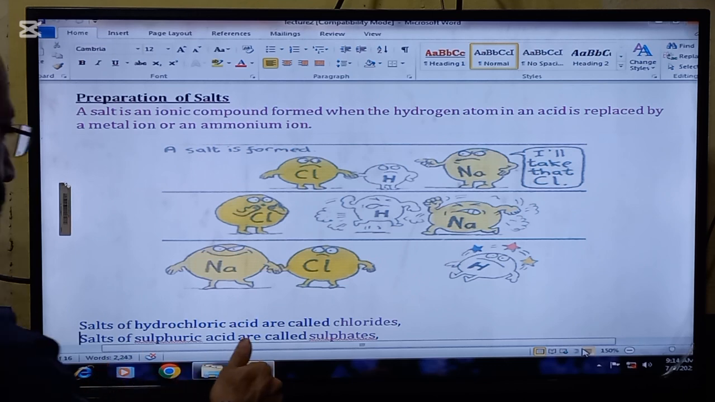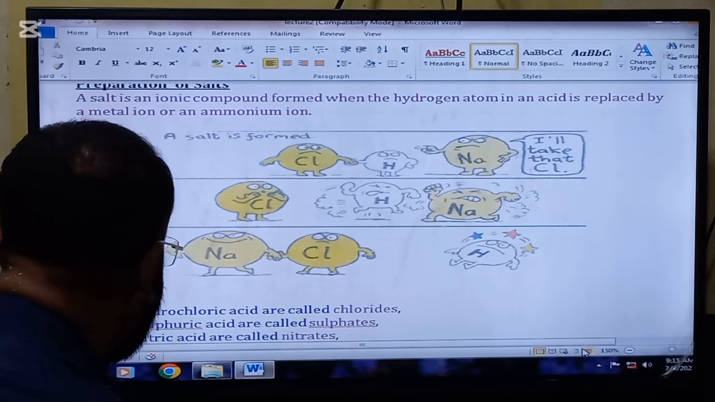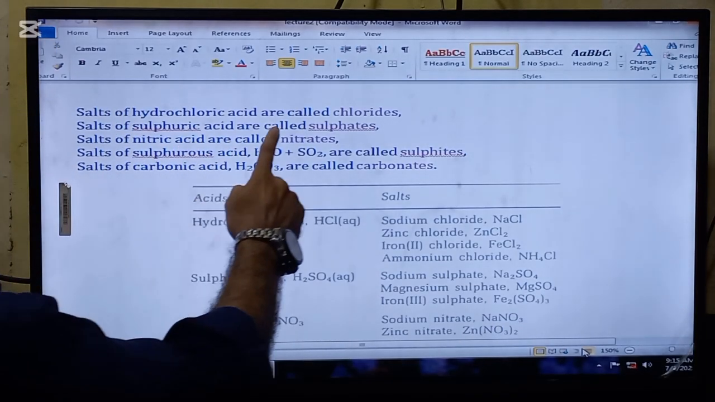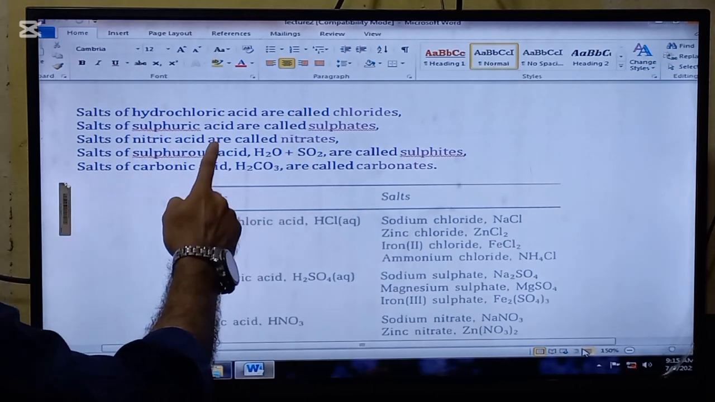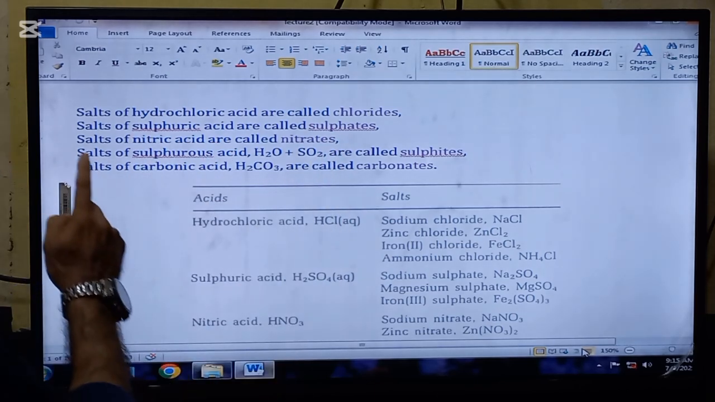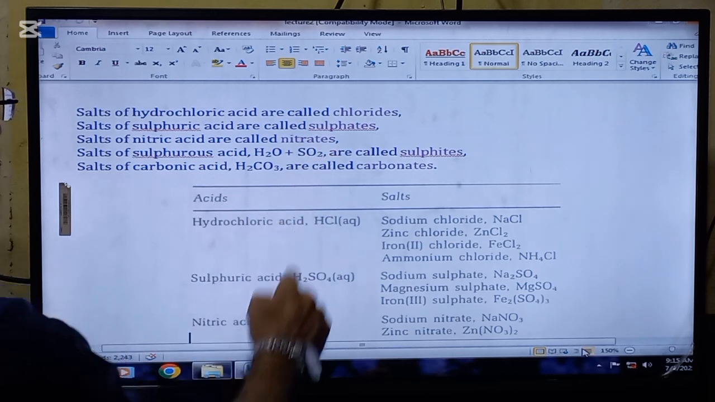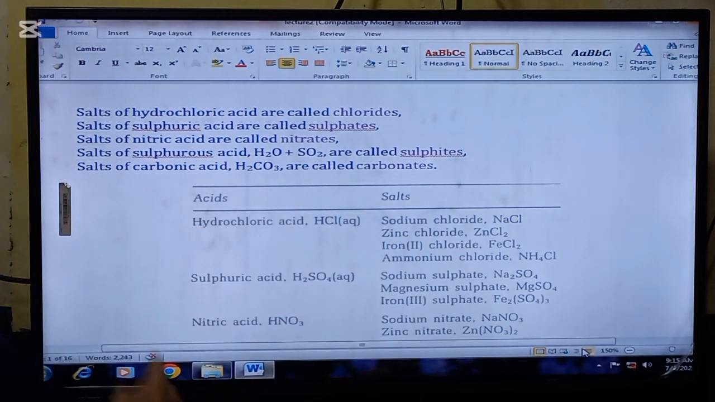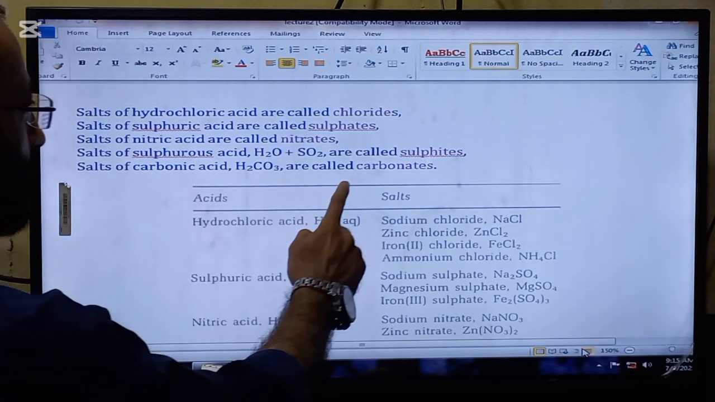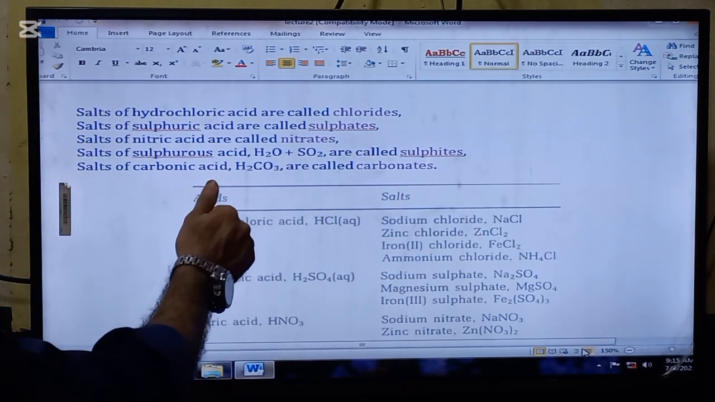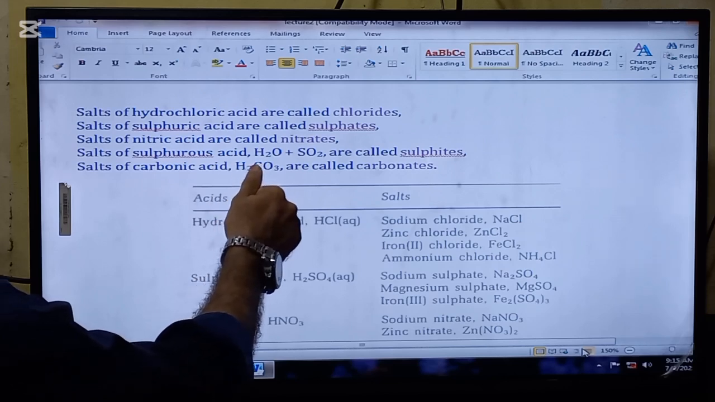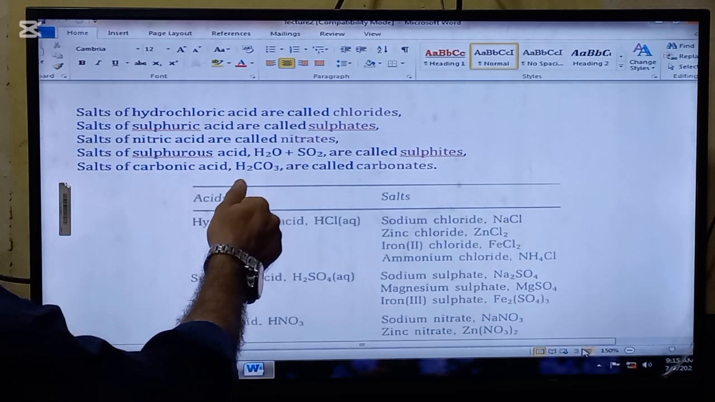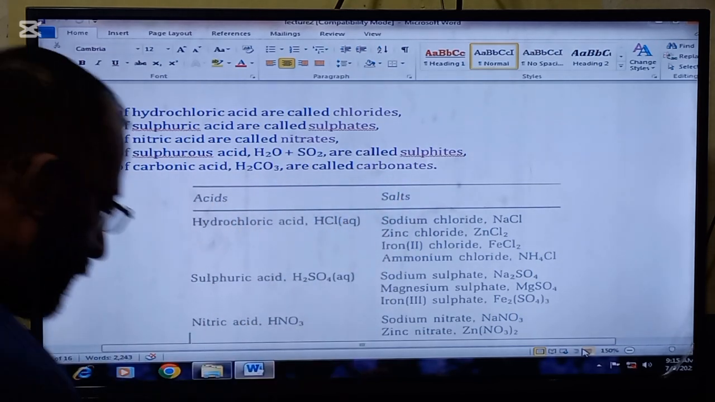Salts of hydrochloric acid are called chlorides. So these are very important points now. Salts of hydrochloric acid are called chlorides. Salts of sulfuric acid are called sulfates. Salts of nitric acid are called nitrates. Salts of sulfurous acid are called sulfides. Salts of carbonic acid are called carbonates. And here are the examples of sulfurous acid, that is H2SO3, and salts of the carbonic acid, that is H2CO3, are called carbonates.